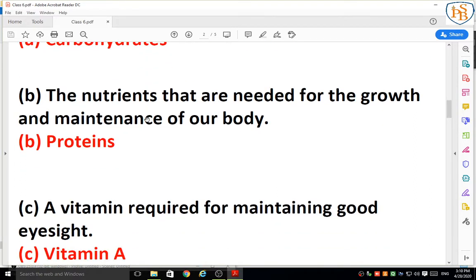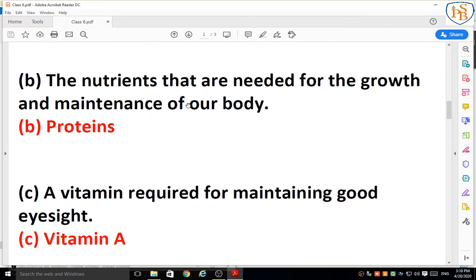Next one, the nutrients that are needed for the growth and the maintenance of our body. Means here we have to write the body building food, the nutrient which helps for the growth. So the answer is protein.